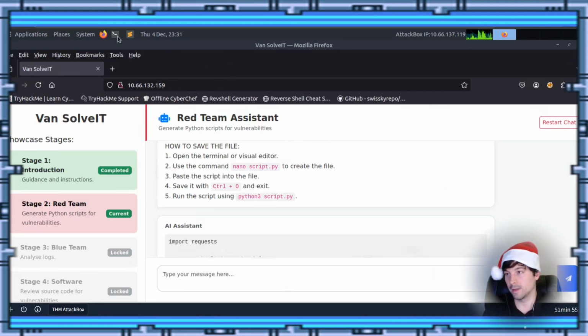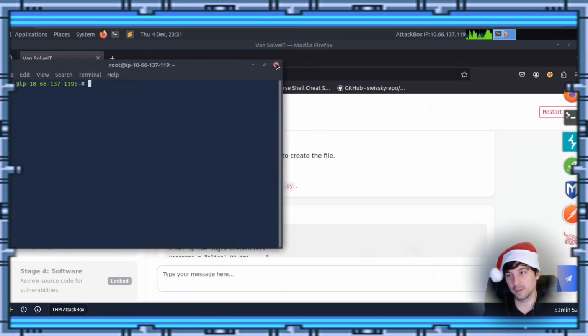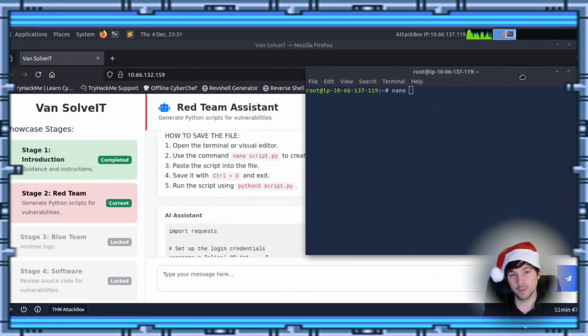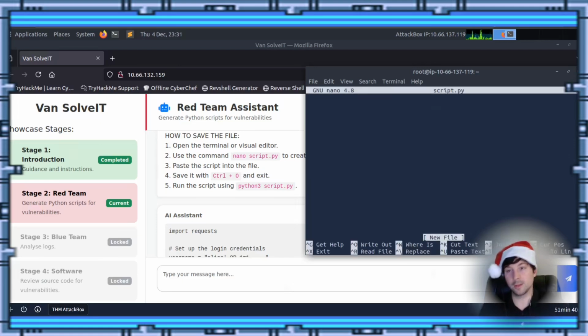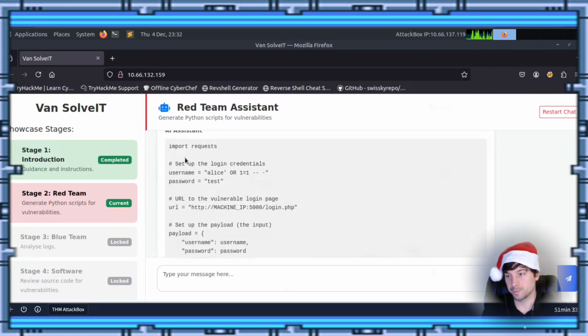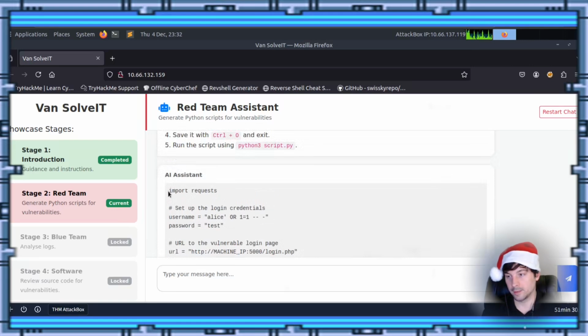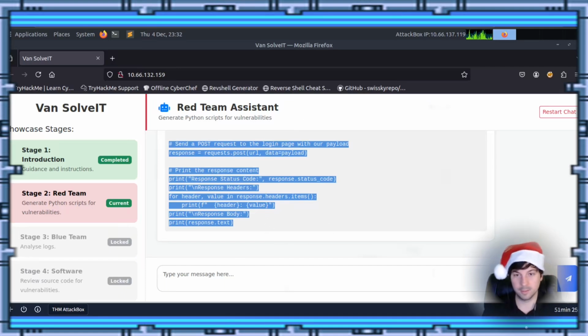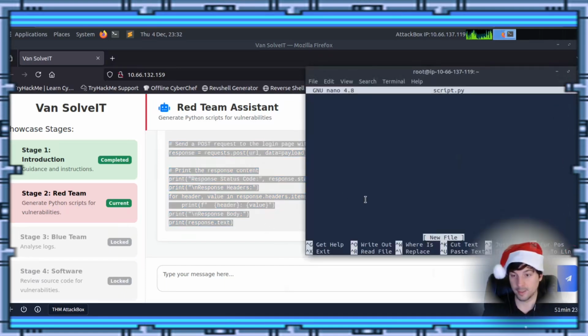Oh, I forgot. Alt tab doesn't work right there. All right, so come back over here, open this up. I'm going to put this over here so we can see at the same time, right? So nano, we already did nano, didn't we? Nano script.py, and we click enter, and it opens this up. So we are down here, and this is the script it wrote. So pretty easy. The AI is just doing it for us. In a sense, this is kind of vibe coding our attack script here. And so right click and just paste that in.